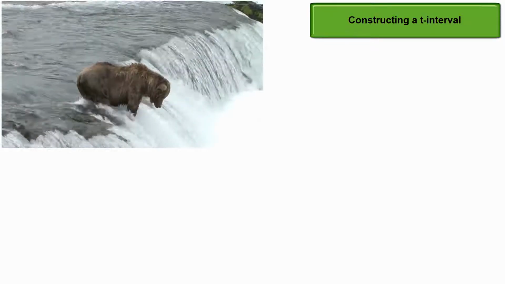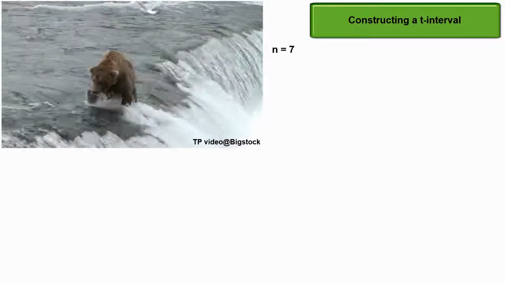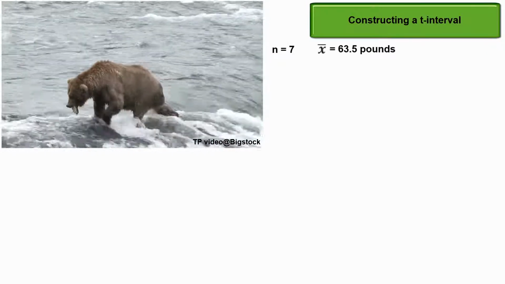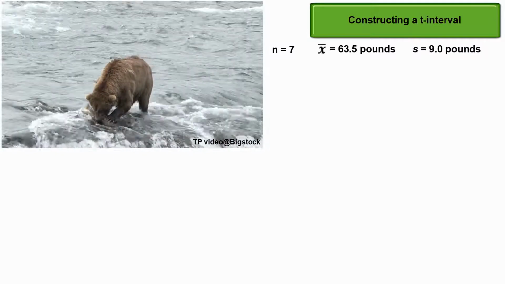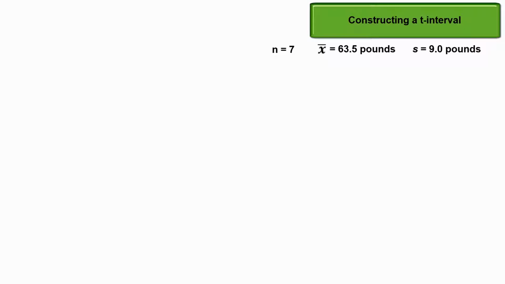Suppose researchers want to construct a confidence interval for the mean pounds of food consumed per day by an Alaskan brown bear. A random sample of 7 bears yielded a mean of 63.5 pounds with a standard deviation of 9 pounds. Assume the population is normal, and let's construct two different 90% confidence intervals. First, we'll assume that 9 pounds is the population standard deviation.